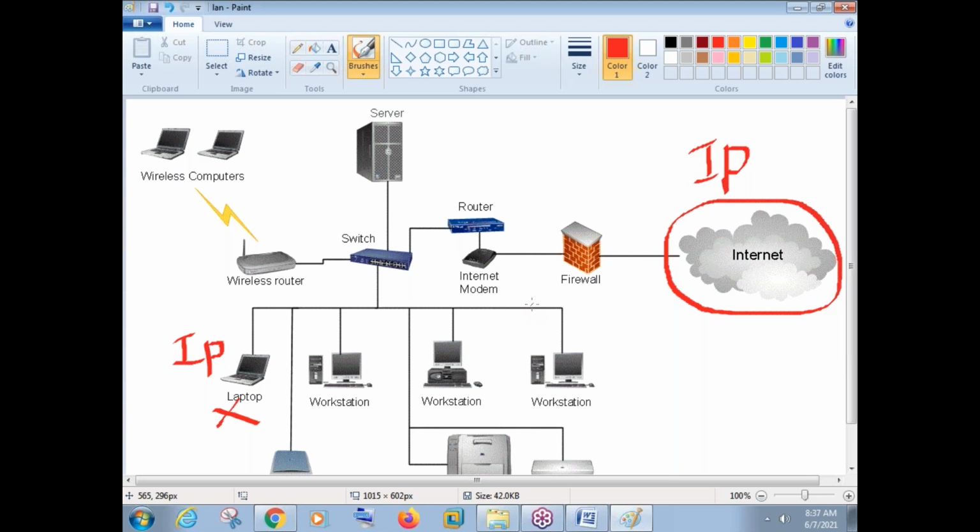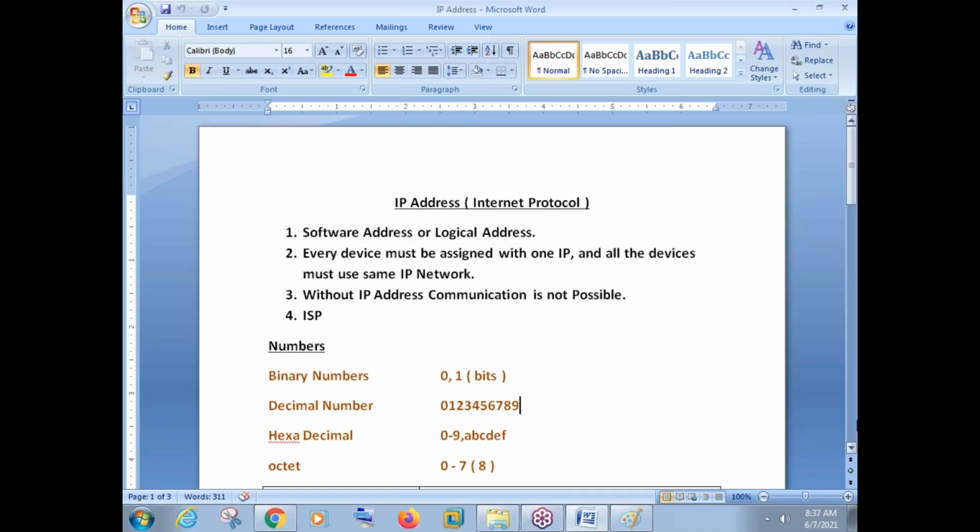IP will be there on every device. But from your computer, if you are connected to the internet, then again there is an IP address over the internet. When you enable Wi-Fi or the internet on your mobile phone, it also gets an IP address, because without an IP address you cannot connect to any other device or network. So fine, that is about IP.